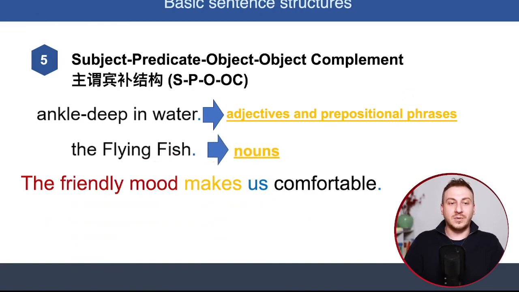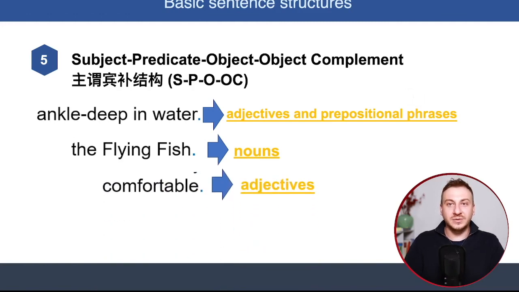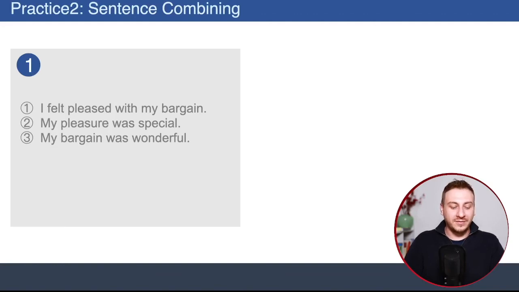The third example we have is the friendly mood makes us comfortable, right? The friendly mood, subject, makes is a verb, us, object. What is comfortable? Comfortable is an adjective, right? So the adjective is used to describe us, the object. All right, here we have 3 examples, 3 sentences. Can we put them into one clear sentence?